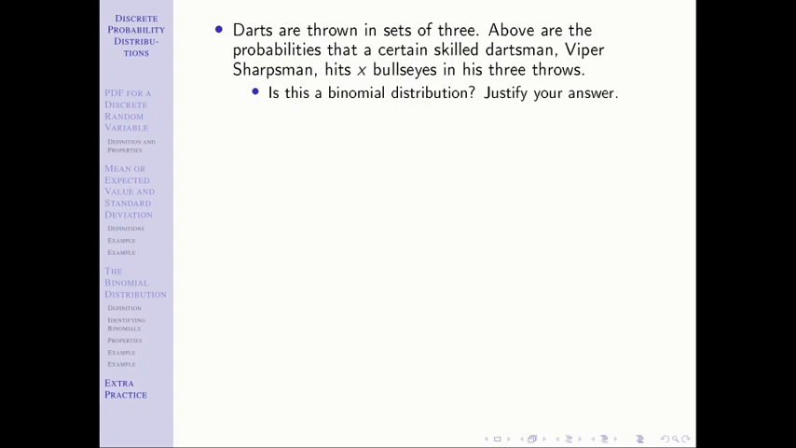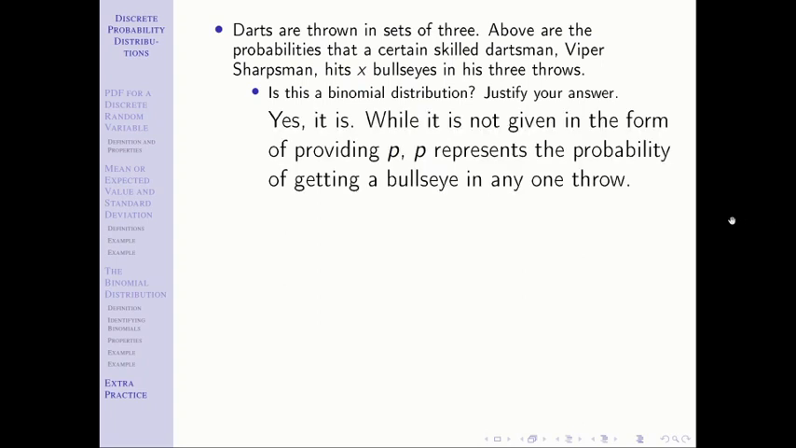In this case, you would say yes. While P is not given, P represents the probability of getting a bullseye in any one throw, right? We don't know what that is, but P is always just the probability of success in one trial. And we said we could find that. It would not change from one throw to the next throw. Your skill level is kind of your skill level. You're not going to magically get better after one throw.